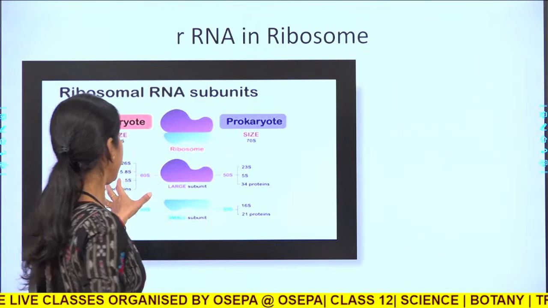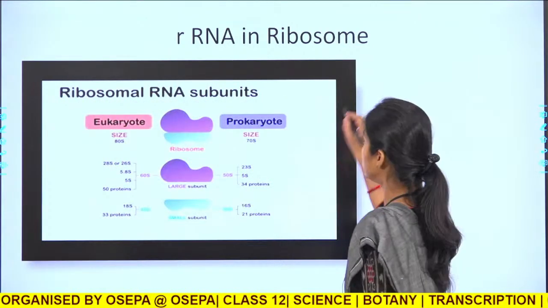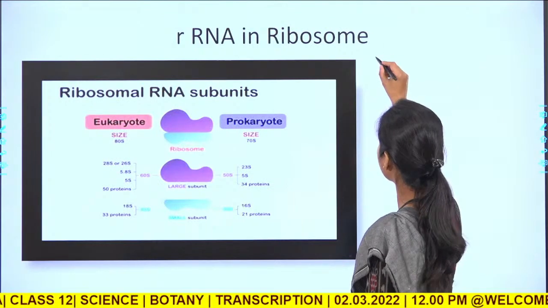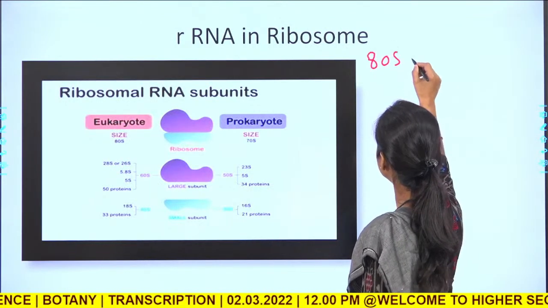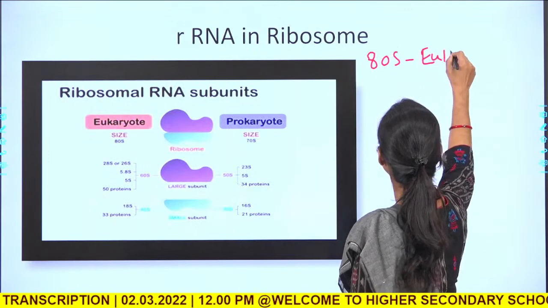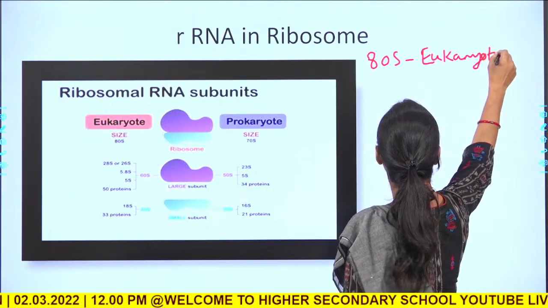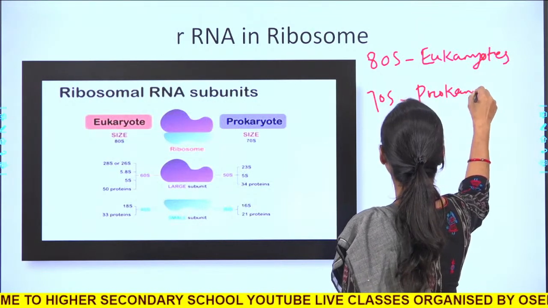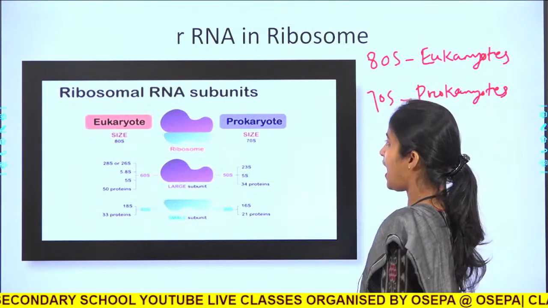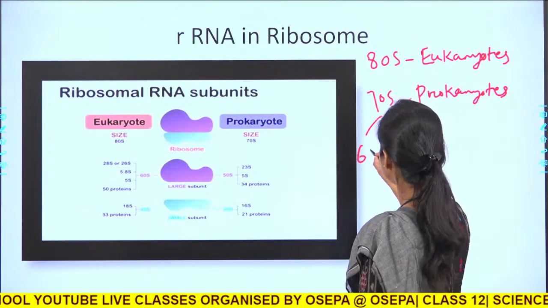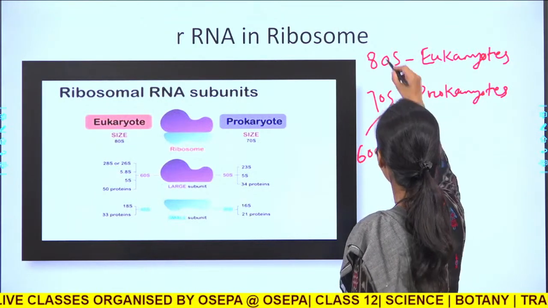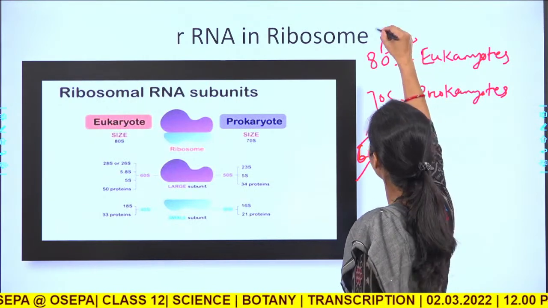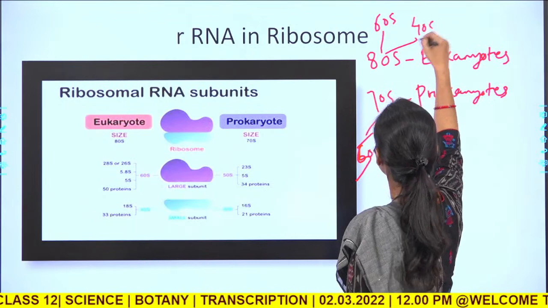In eukaryotes and prokaryotes, the 80S ribosomes are present in eukaryotes, and the 70S ribosomes are present in prokaryotes. They are divided as 60S and 40S, and 50S and 30S.